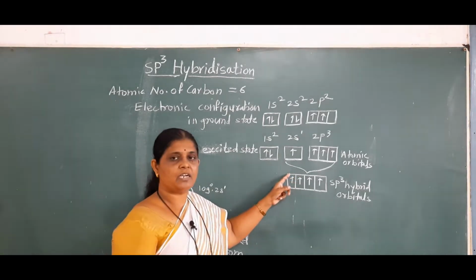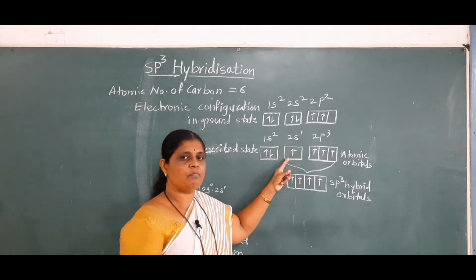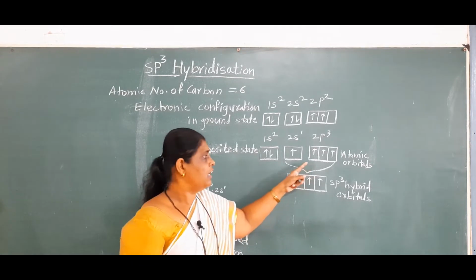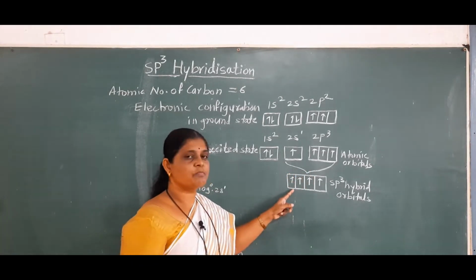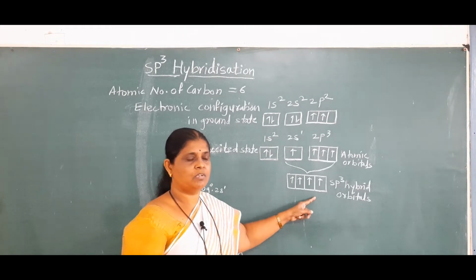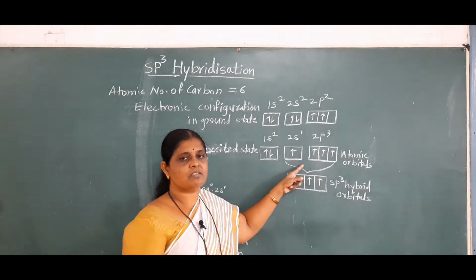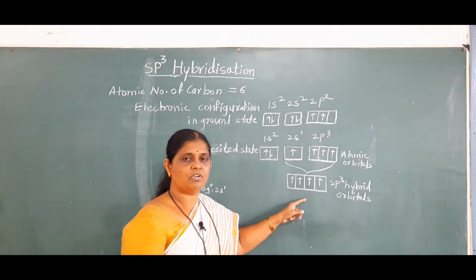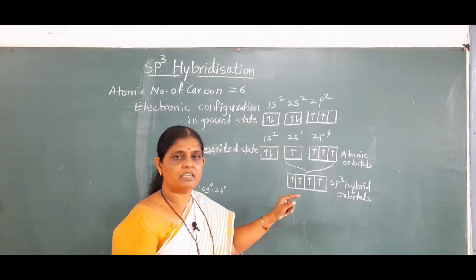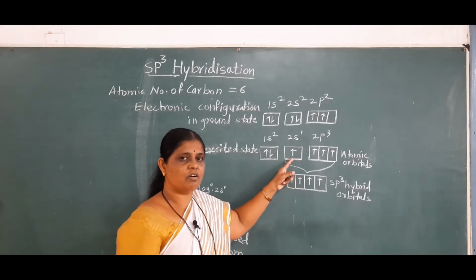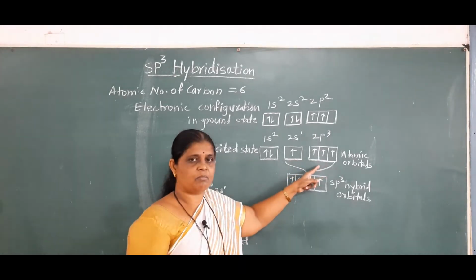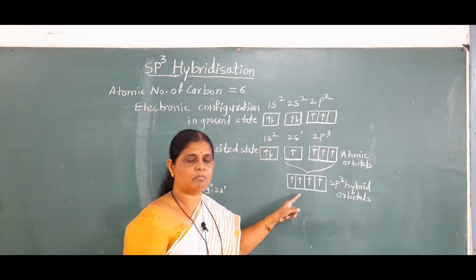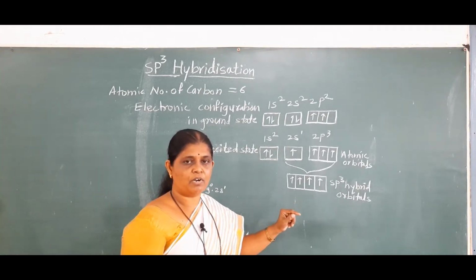In sp3 hybridization, there is mixing of 1s and 3p atomic orbitals, and after mixing 4 sp3 hybrid orbitals are formed. The number of atomic orbitals mixed is equal to 4 and the number of hybrid orbitals formed is also equal to 4. Remember that in sp3 hybridization there is mixing of 1s and 3p atomic orbitals, and after mixing 4 sp3 hybrid orbitals are formed which are involved in bonding.